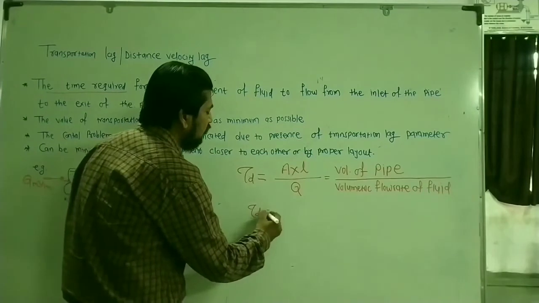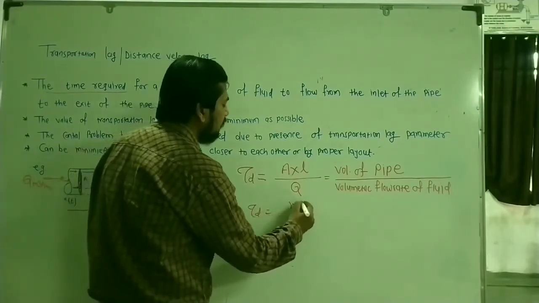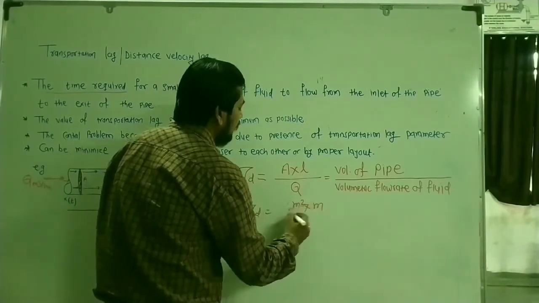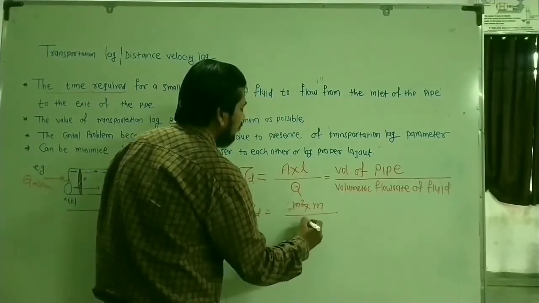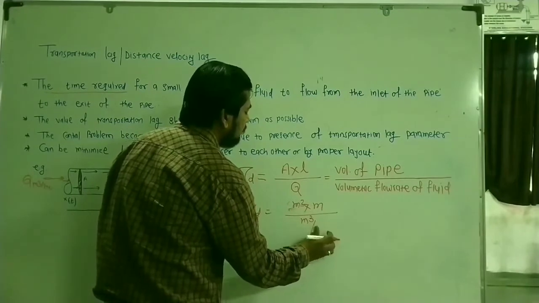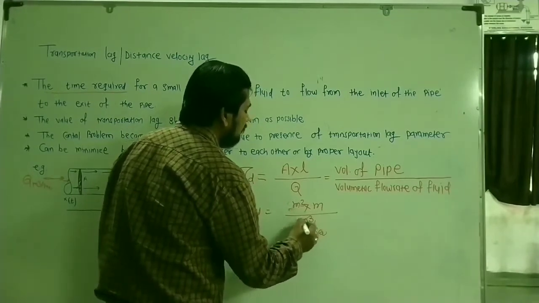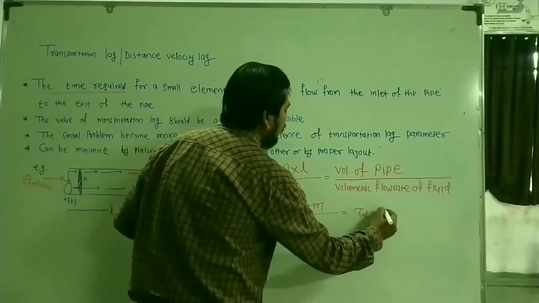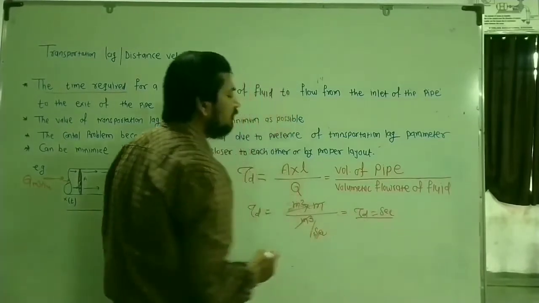So the unit of the transportation lag parameter tau d is meter cube, that is area in meter square multiplied by length in meter, divided by the volumetric flow rate, which has unit meter cube per second. So this meter cube and this meter cube get cancelled, and the unit of tau d will be second. So it is nothing but the time delay.